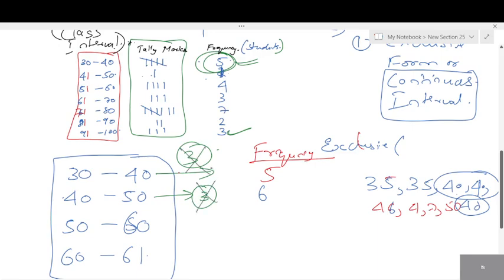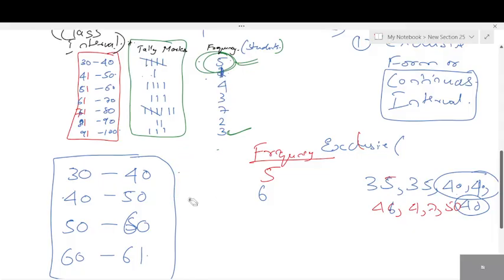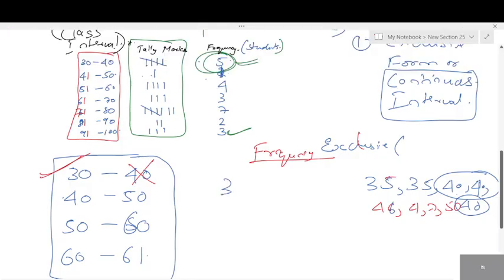This is wrong because 40 is present only 3 times, students, but in total we have counted 6 times. From 30 to 40 also we have taken 40. From 40 to 50 also we have considered 40. So here I'll tell you how to take the values. Whenever it is in continuous form, we just calculate the lower limit. We ignore the upper limit, students. So don't consider 40 here. Just consider numbers from 30 to 39.